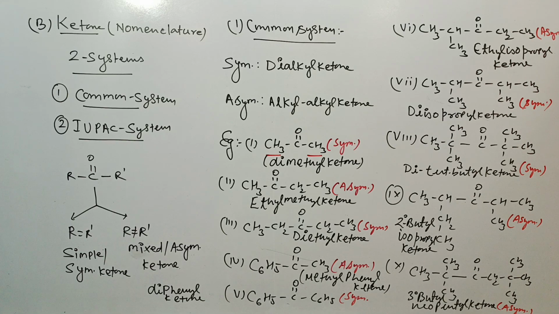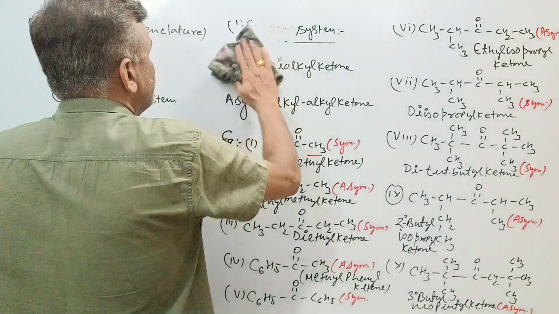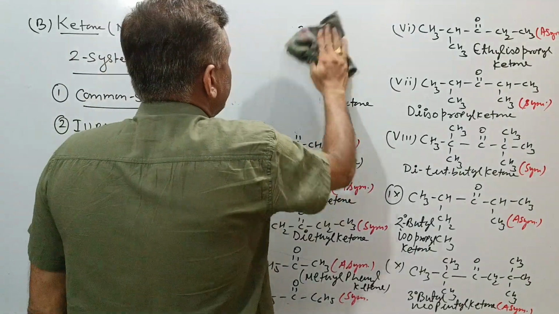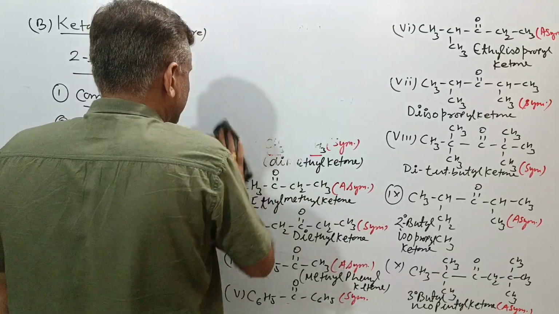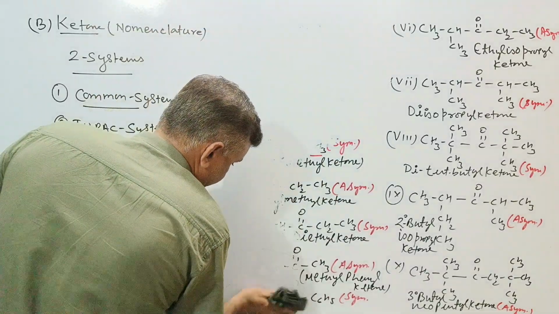Now this is the most important part. If we'll go with the another system, then that is the IUPAC system, and it is too important regarding the symmetrical or asymmetrical ketones.